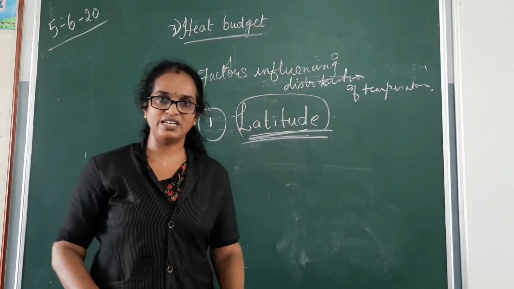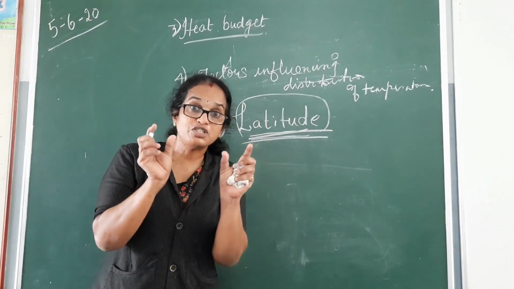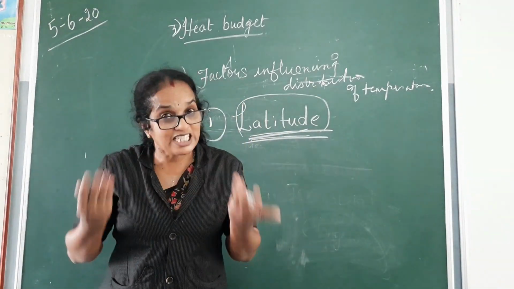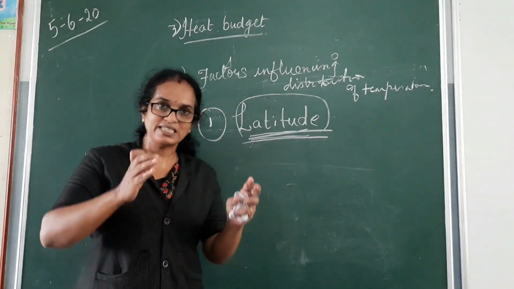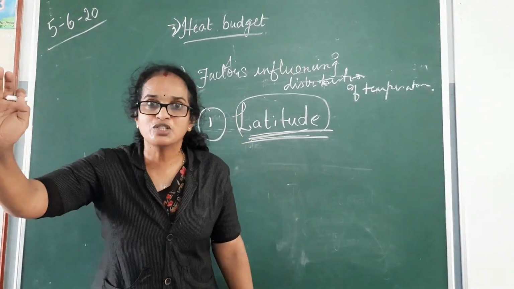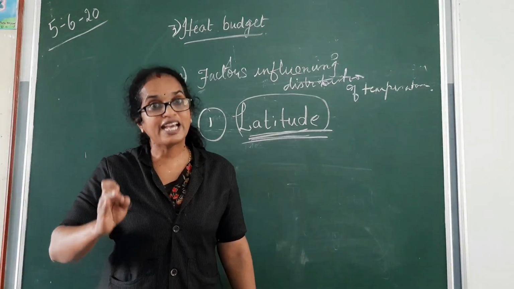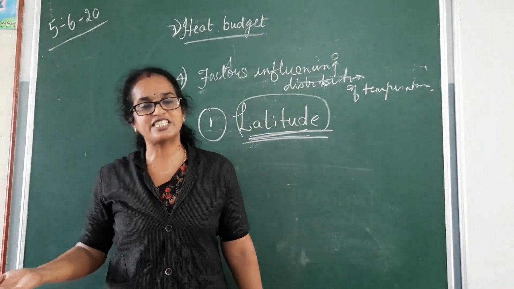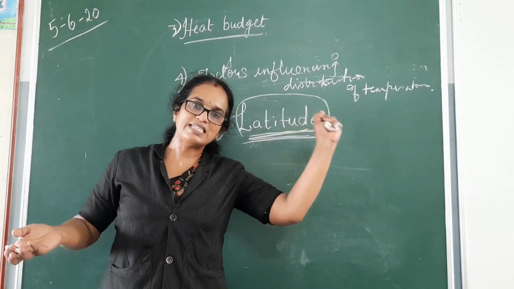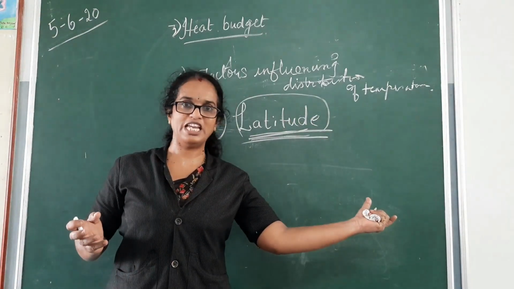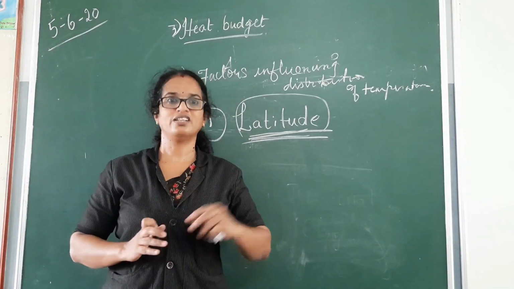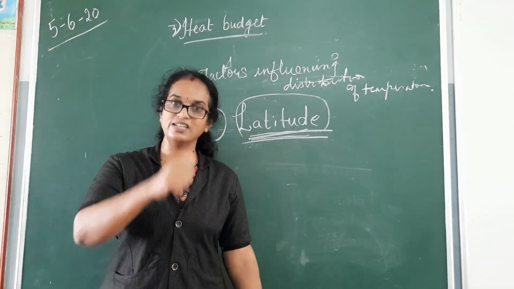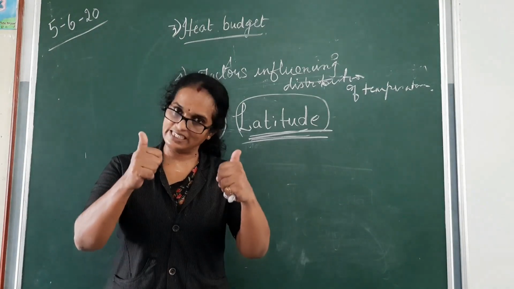Latitude is a geographical term, and the explanation is that places near to the equator will be experiencing more temperature and places far away from the equator will be experiencing less temperature. This is latitude, the first factor. Hope it is clear to you.